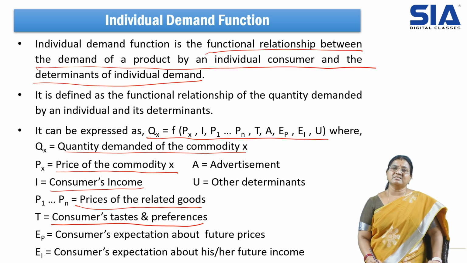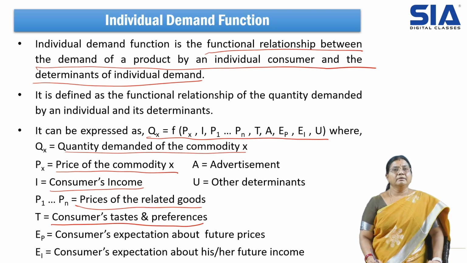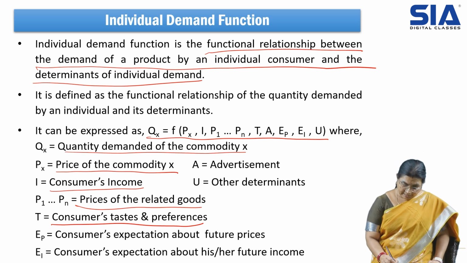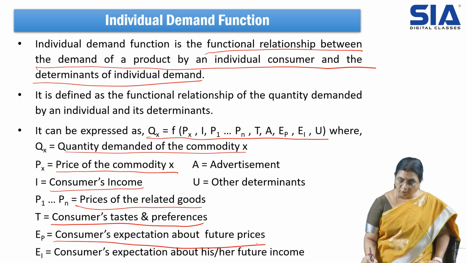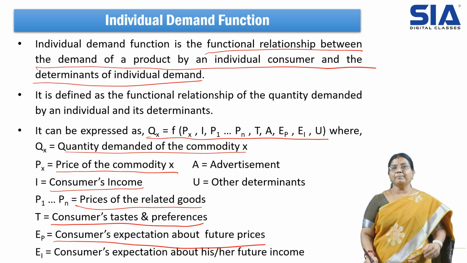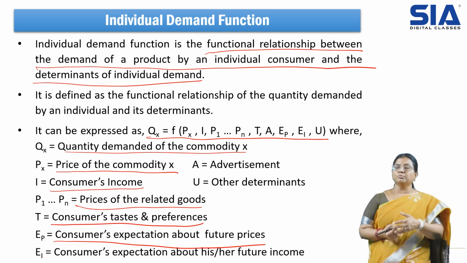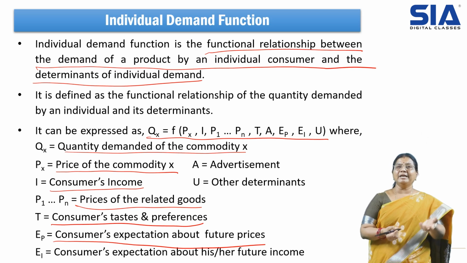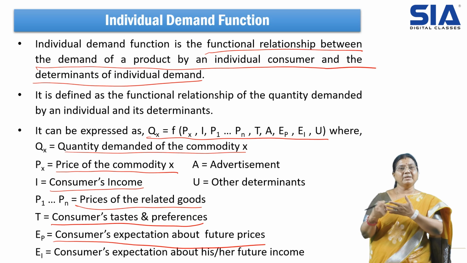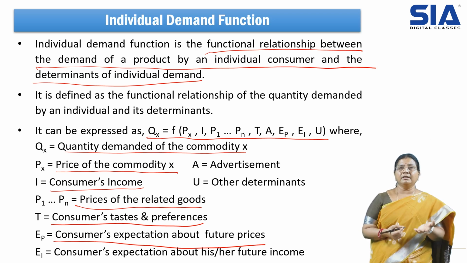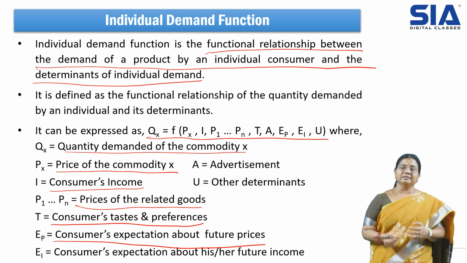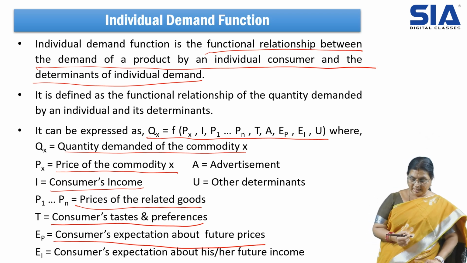So consumer taste preferences will change regularly. It is not constant. So this factor also influences the demand. Then consumers' expectations about the future prices. For example, we may get the news that from tomorrow onward the gold prices will increase further. Even though we don't have money, we try to borrow and buy. Not only gold, maybe shares, maybe commodities. If we hear about a rise in prices, we try to obtain them. That also creates demand, influences demand.